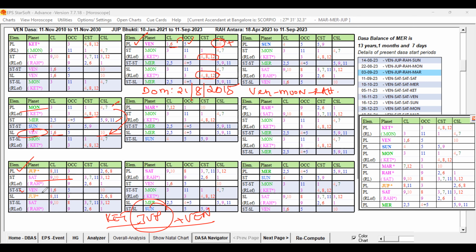The sublord at 2A level is Venus. Our Venus has also come. You can see that Ketu's role is not straight away present. Ketu, being a free planet, cannot act as the star lord for any planet, and Ketu is also not acting as sublord for any planet. So it can act only as the second planet for the Moon. But when it is acting as the second planet for the Moon, obviously the first planet has favorable key planet signification, so that will not favor the event happening directly.